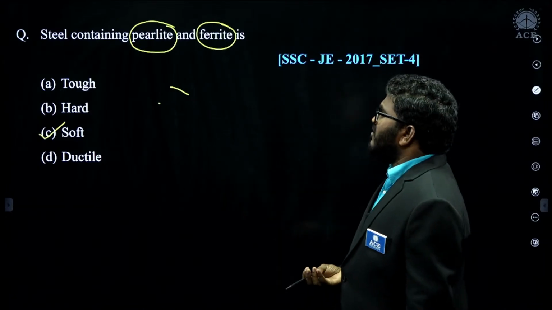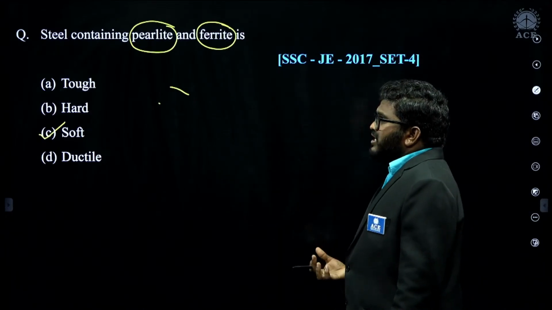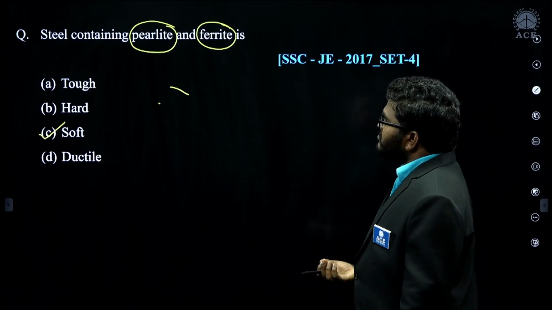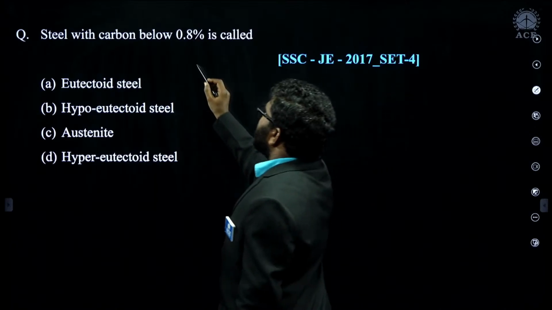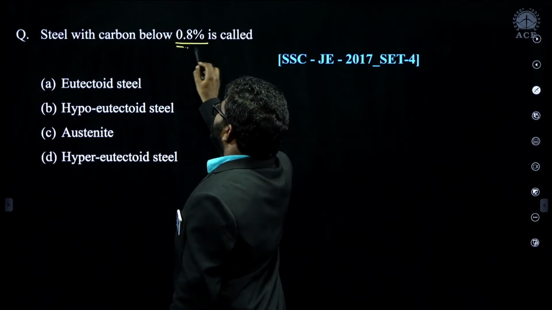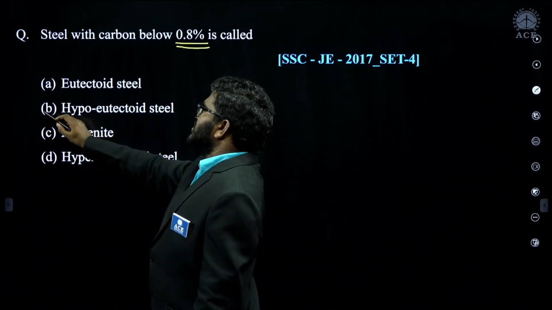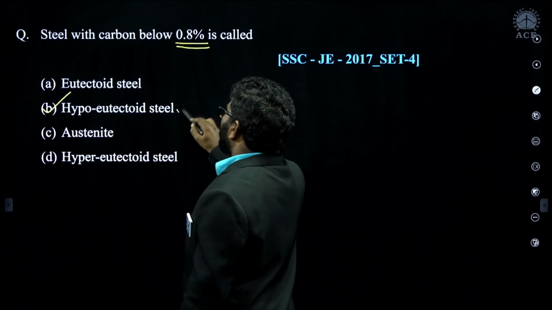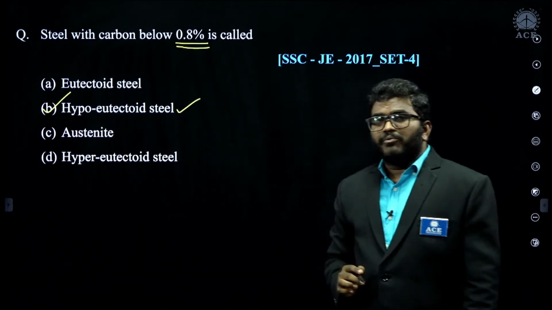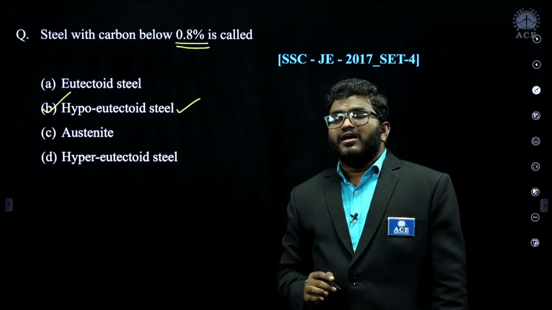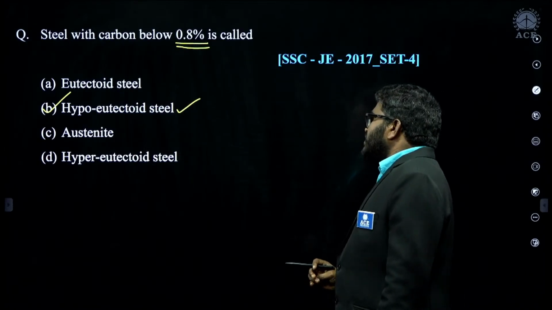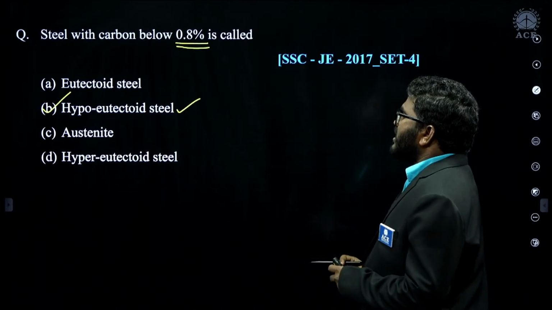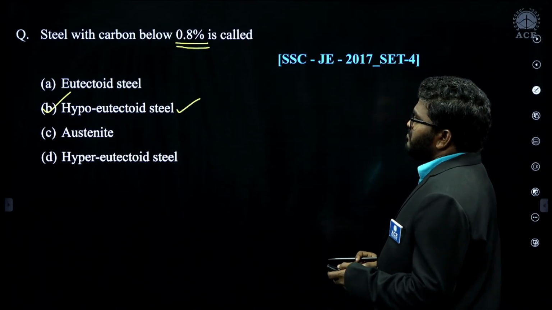So we can say a soft material with good ductility. Steel with carbon below 0.8% are hypoeutectoid steels. Above 0.8% carbon, we call it hypereutectoid steel.